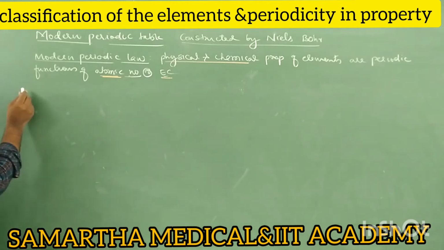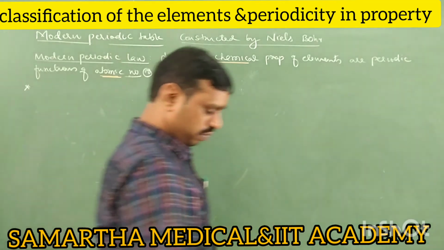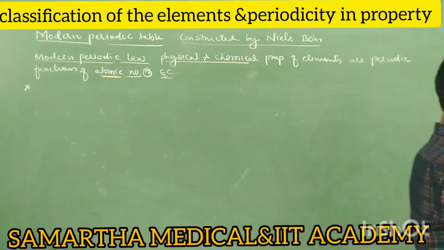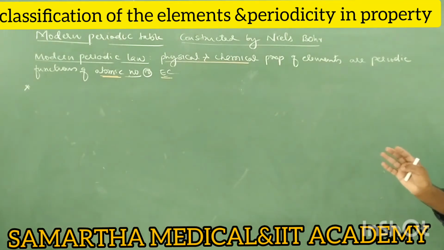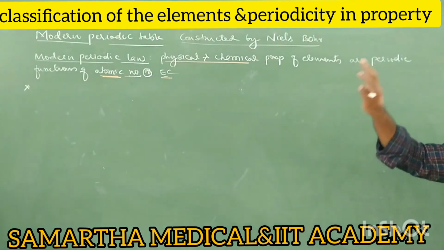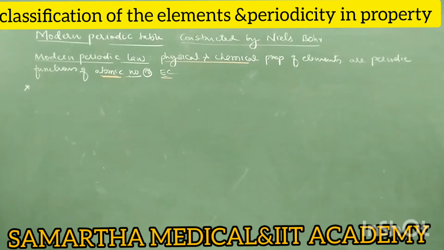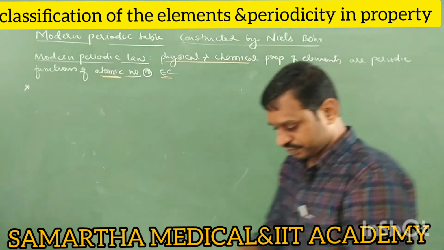Now, based on this modern periodic law, who constructed the modern periodic table? Niels Bohr. And moreover, this modern periodic table is nothing but a representation of the Aufbau principle. The construction of this modern periodic table is based on the Aufbau principle or the n plus l rule. We will learn what the n plus l rule is later. So the whole periodic table is based on the Aufbau principle, or the n plus l rule.